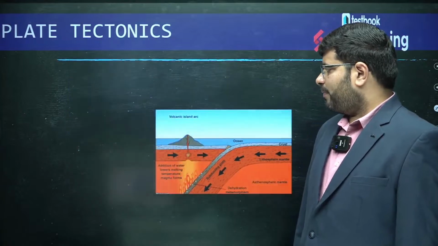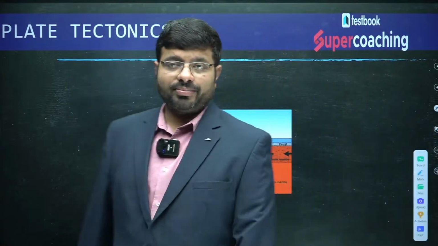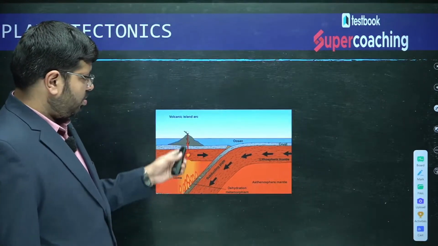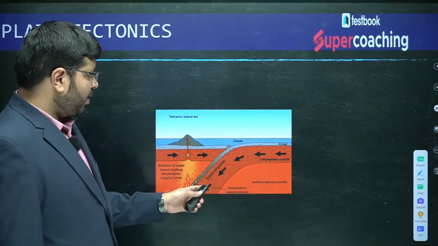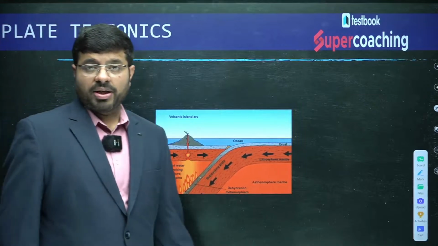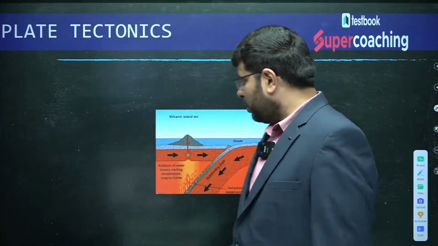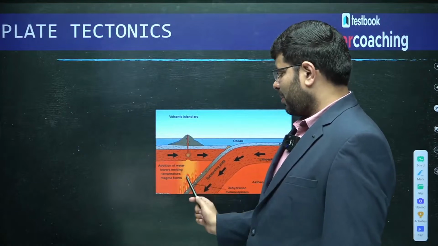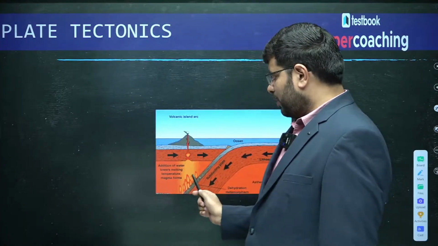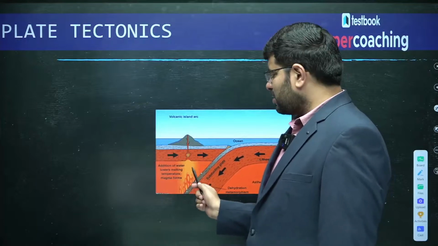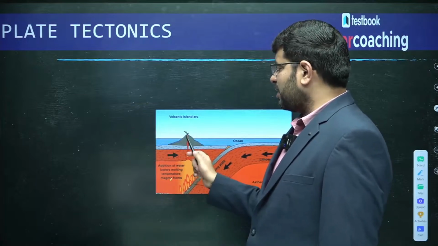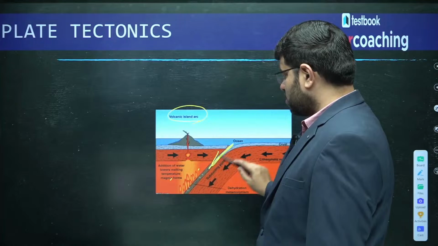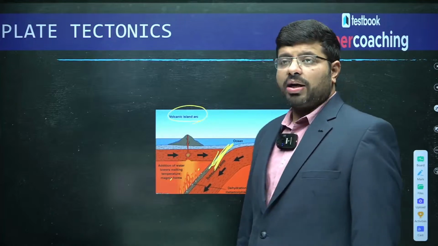Right. Then when two plates move towards each other, what will happen? You see here, when two plates move, one will go into the other, which we call subduction. We will explain it further, and all these things will rise above. This will melt here, and the melted material's density is different from the surroundings, and it will rise and create a volcanic island arc. So, this is where you will find the trenches. So, this is about the convergent boundary.